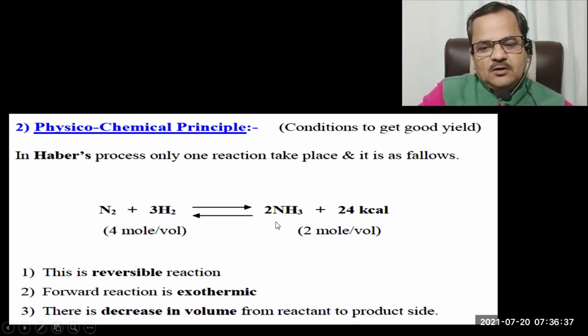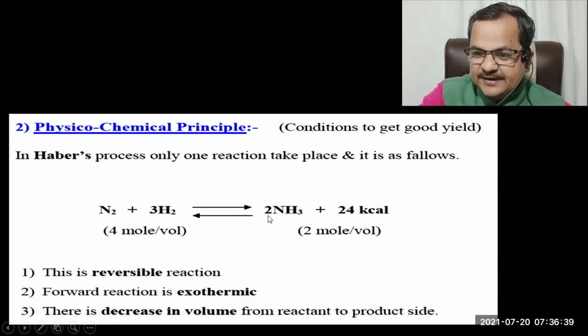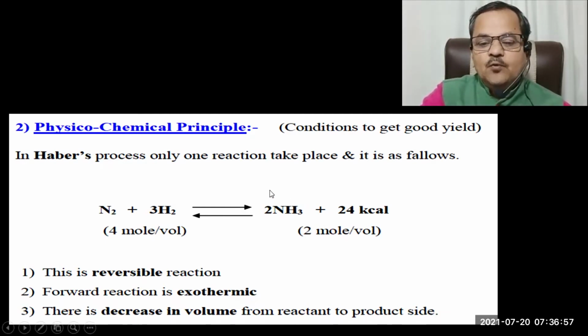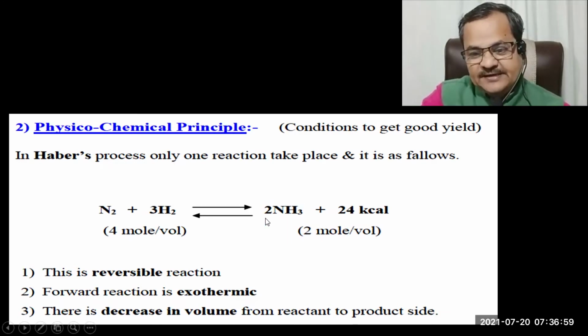So we cannot get 100% yield in such reactions. If a reaction contains forward as well as backward reaction, that is, if it is a reversible reaction or in equilibrium, we will never get 100% product.